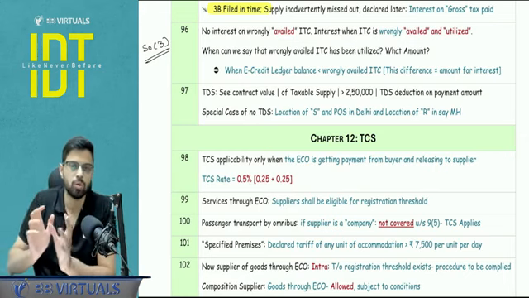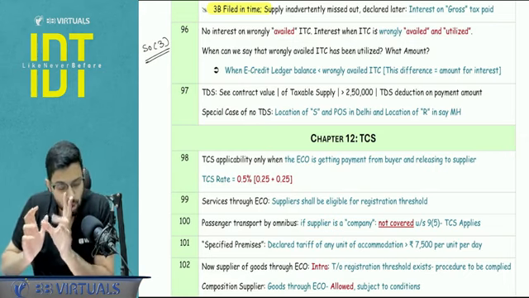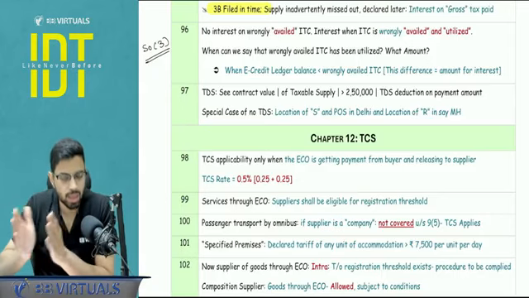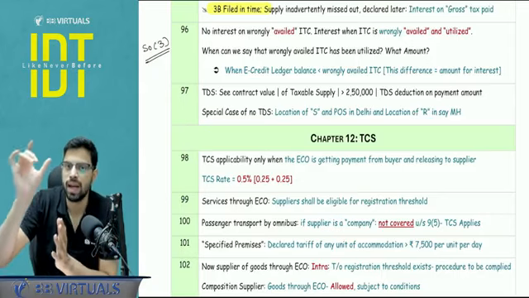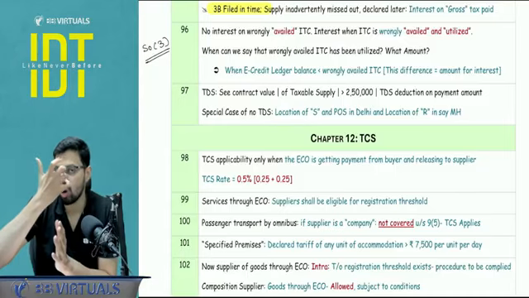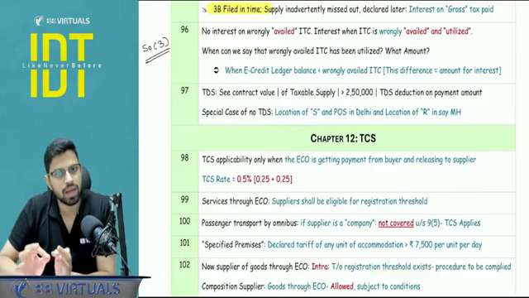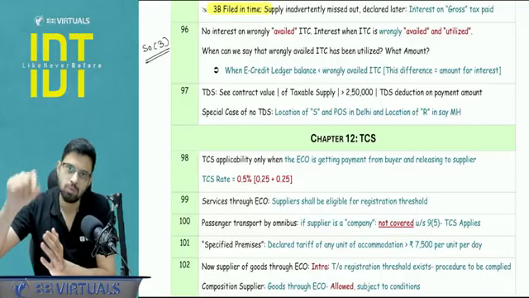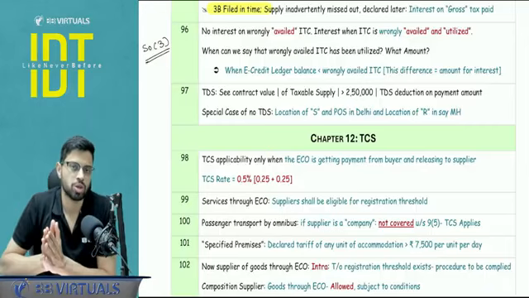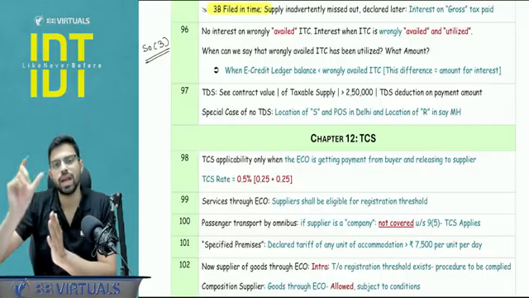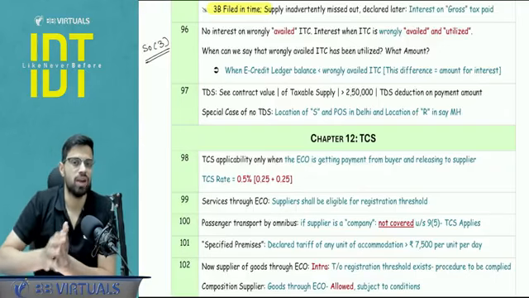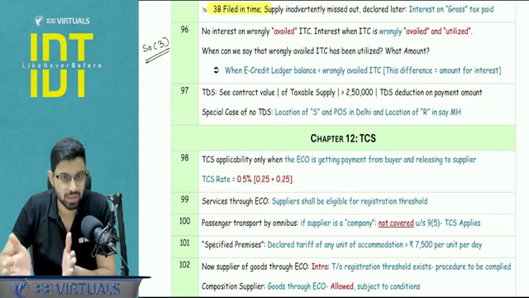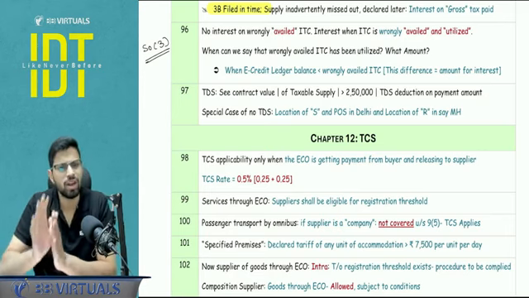Here you are simply going to compare two amounts, two ledger balances. Point number 1, this is basically question number 1: if the e-credit ledger balance falls below the wrongly availed ITC, this will trigger the section 50 subsection 3 interest, and whatever this difference is will be taken as a base for the calculation of interest. I will assume that this much ITC is utilized out of the wrongly availed ITC. There is a small derivation which goes behind it, but I don't think this is the right time to discuss that. This is very logical, right?